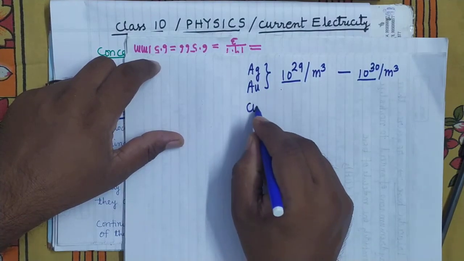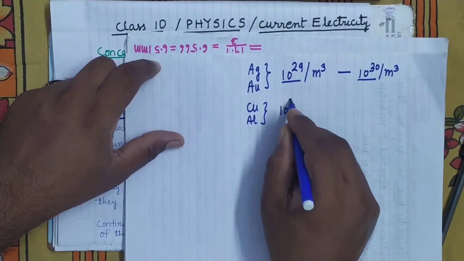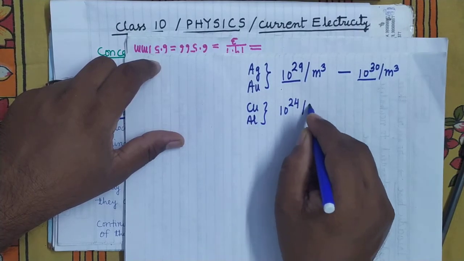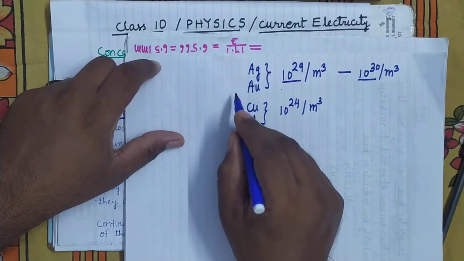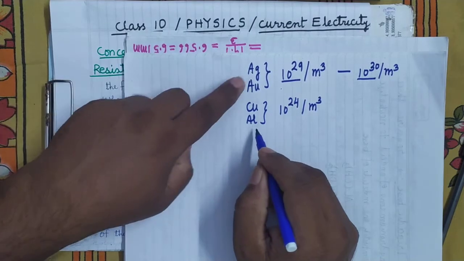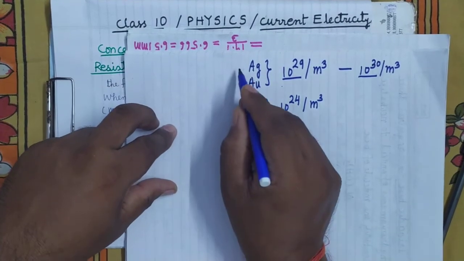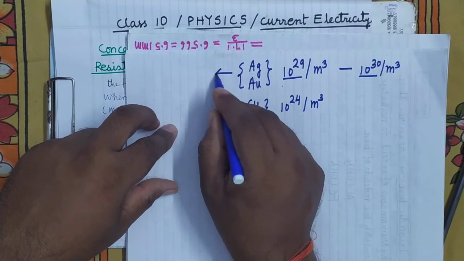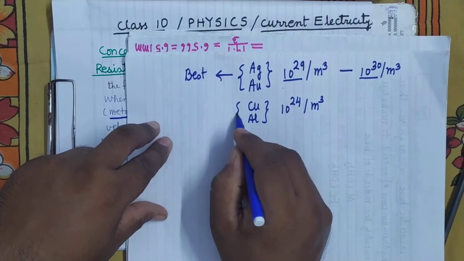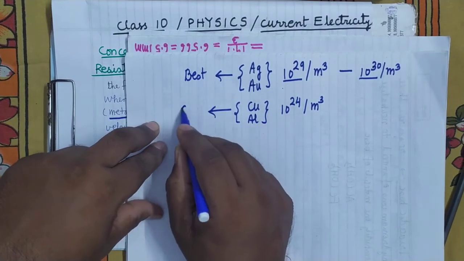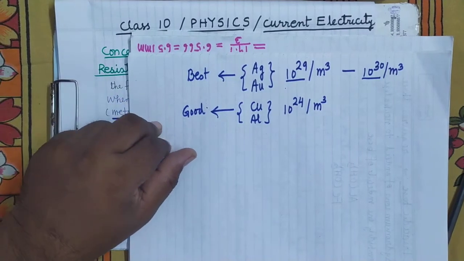While if you see copper and aluminum, the concentration of free electrons is 10 to the power 24 per meter cube. It's clear. Means nearly 10 to the power 5 times smaller than these two. So that's why these are treated as the best conductors, while these are treated as good conductors.